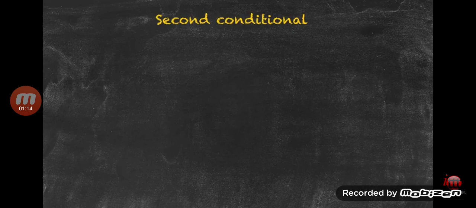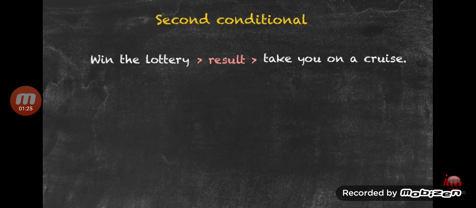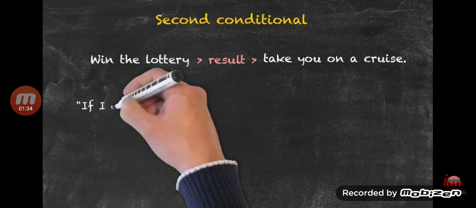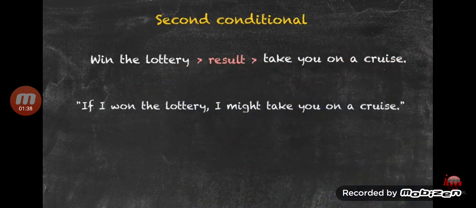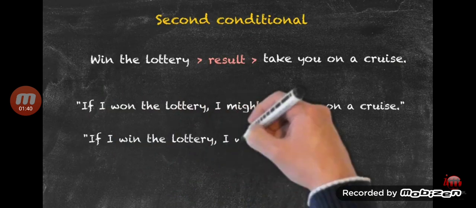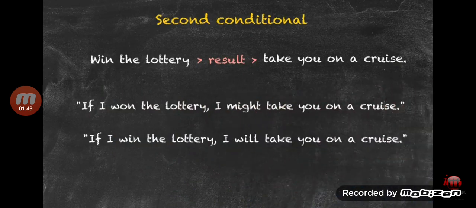Let's have a look at the next conditional, the second conditional. Very similar in many ways to the first conditional as far as usage goes. So let's take the same situation as we did with the first conditional. The result of winning a lottery, take you on a cruise, but having a little bit less confidence in the situation actually occurring. So let's have a look at this sentence. If I won the lottery, I might take you on a cruise. Comparing that with the first conditional, if I win the lottery, I will take you on a cruise.